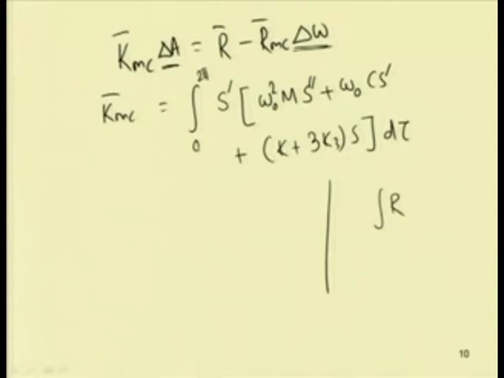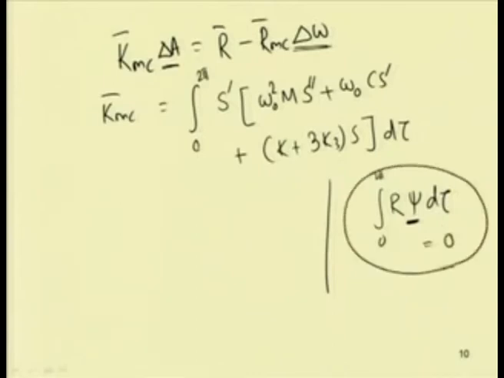Using a weighting function, if I integrate the residue over a cycle, here over 2 pi, and put this equal to 0, then I will get an equation which gives the solution.